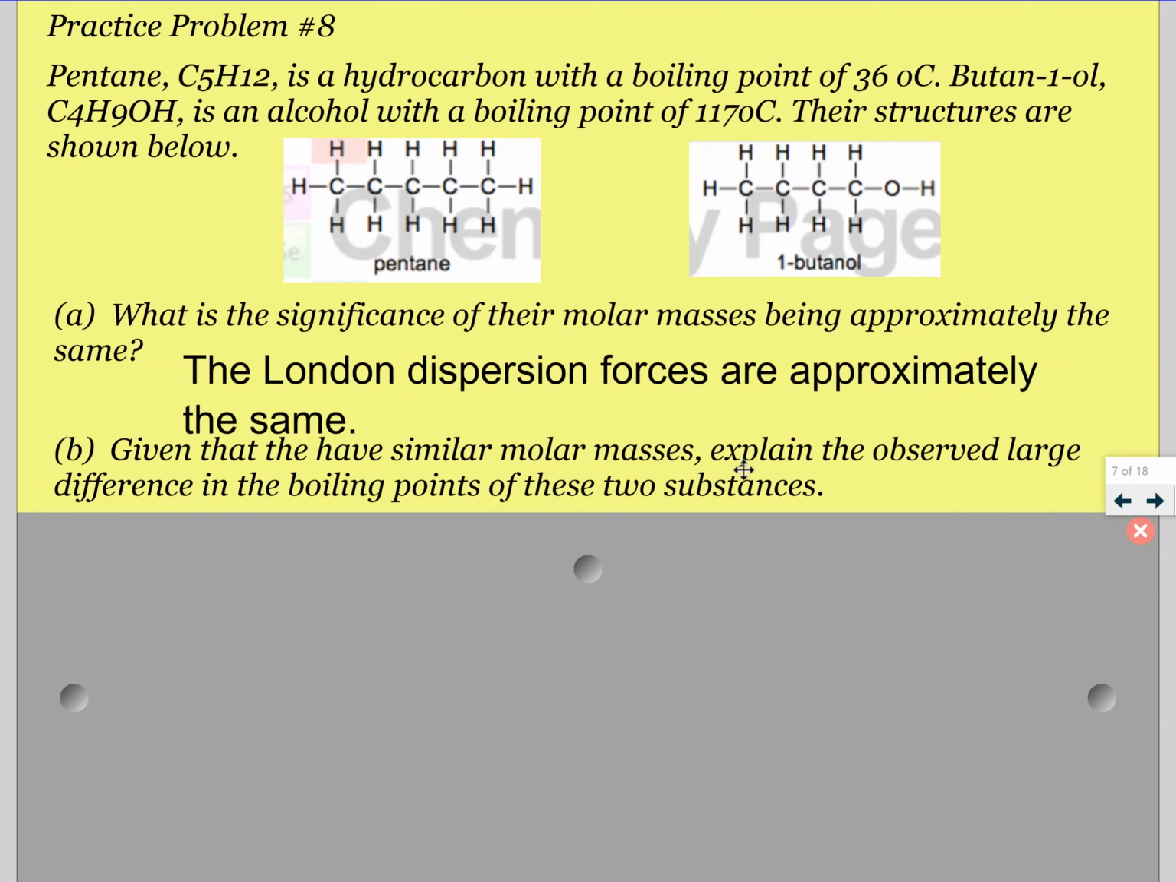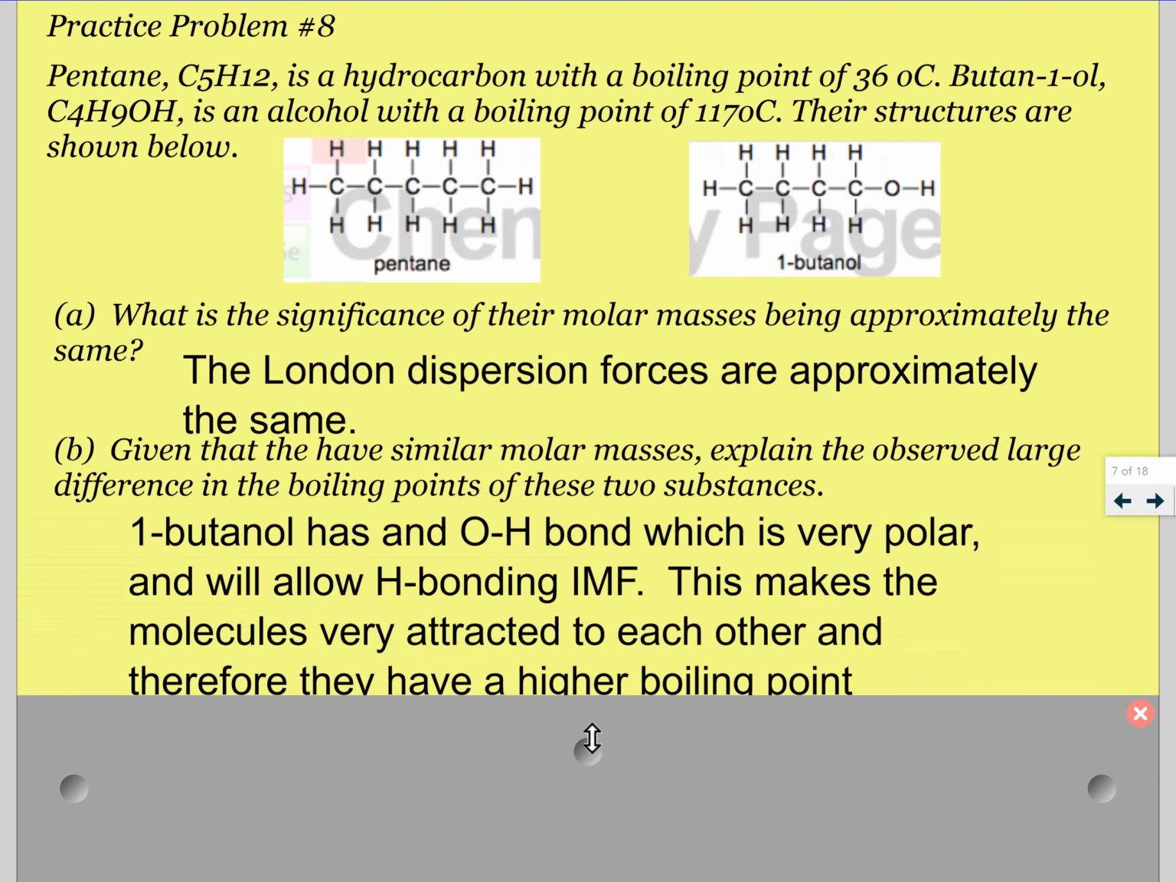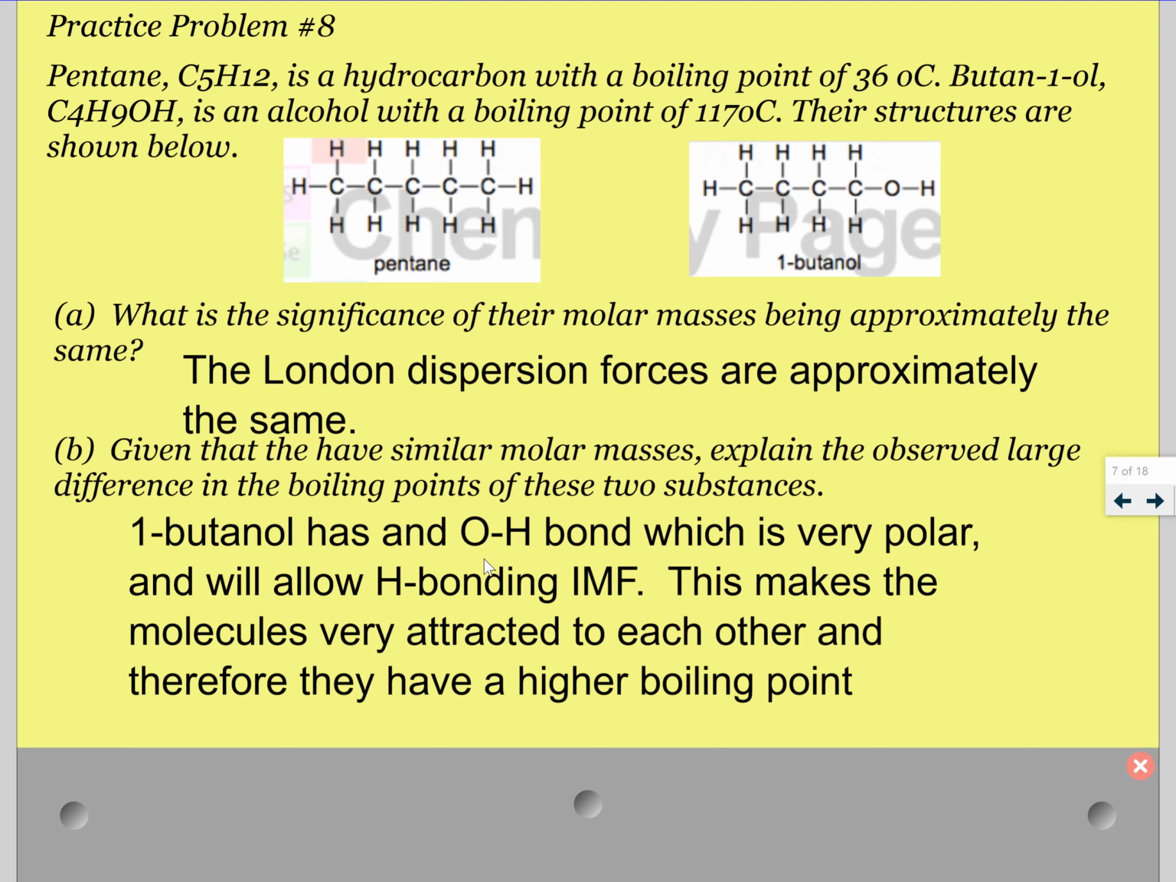Given they have similar molar masses, explain the observed difference in the boiling points of these two things. So this thing is much harder to get separated out into a gas than this thing, even though they're of the same mass. Notice this has that OH group, and so it's able to make hydrogen bonds. So as I said, butan-1-ol has an OH bond, which is very polar and will allow H bonding intermolecular forces. This makes the molecules very attracted to each other, and therefore they have a higher boiling point than the one without an OH group.